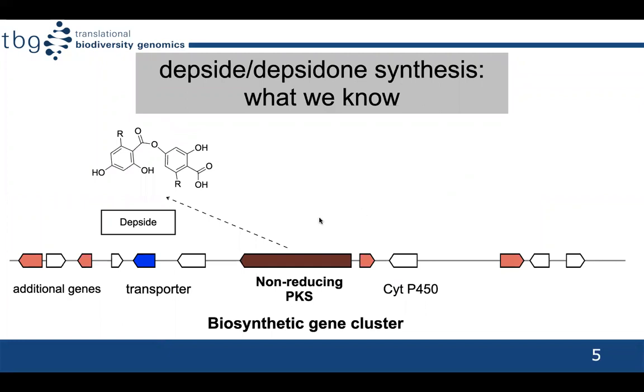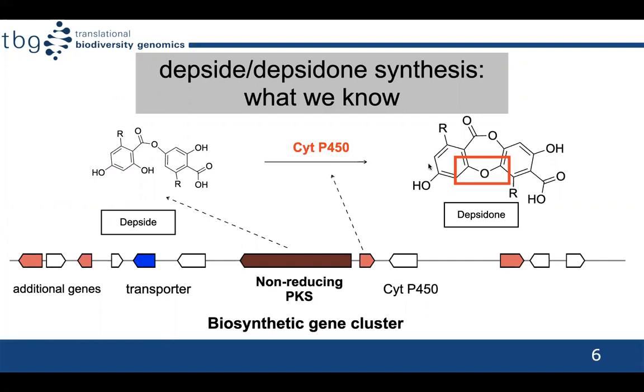In case of depside-depsidone synthesis, the core gene is a non-reducing PKS which synthesizes the phenolic rings and joins them together via ester bond. For the synthesis of depsidone, another gene, cytochrome P450, is required, which converts the depside into depsidone via formation of ether bond.